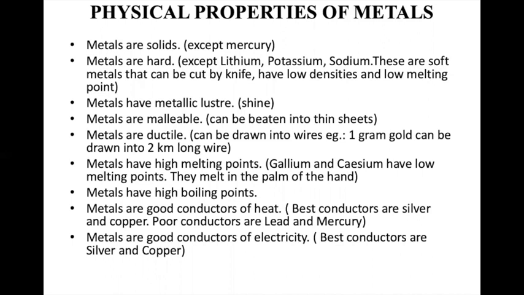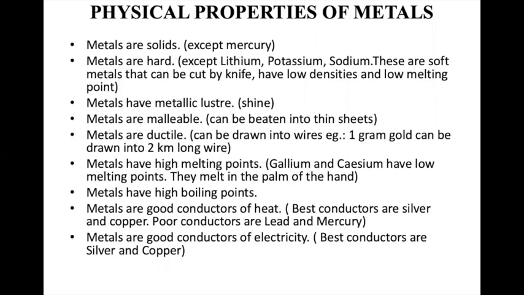Metals are hard. Most of the metals are hard. But there are exceptions, soft metals like potassium, sodium, lithium. They are those type of metals that can be easily cut with the help of a knife. They have very low densities and very low melting points, the soft metals. But the hard metals have high melting points. They have high densities, meaning the weight is very high.